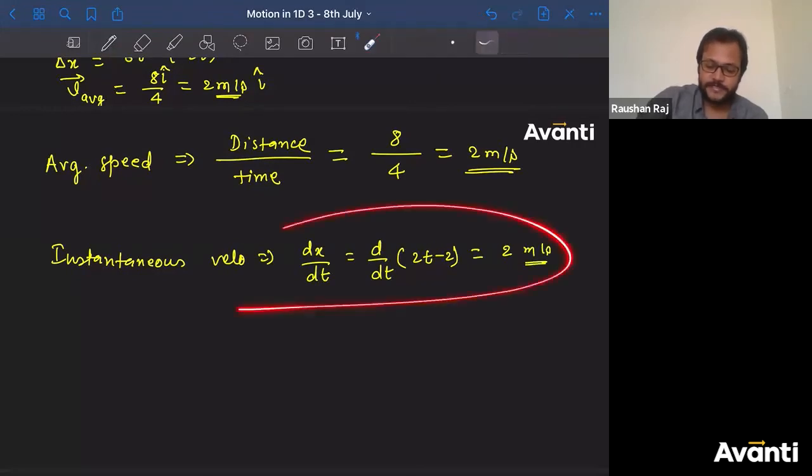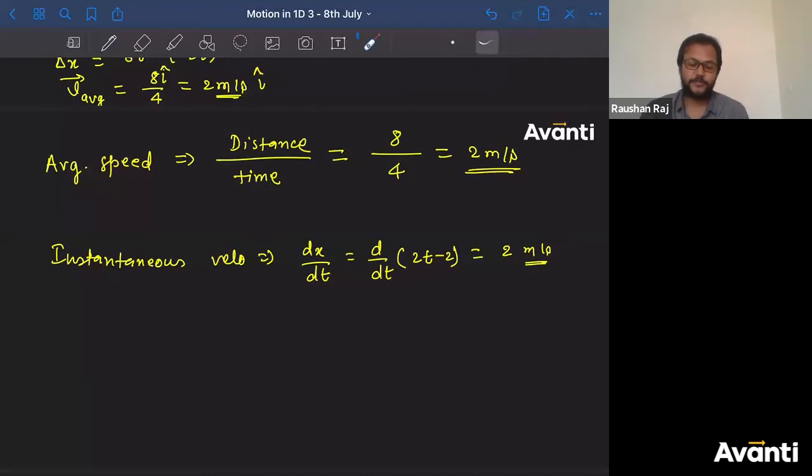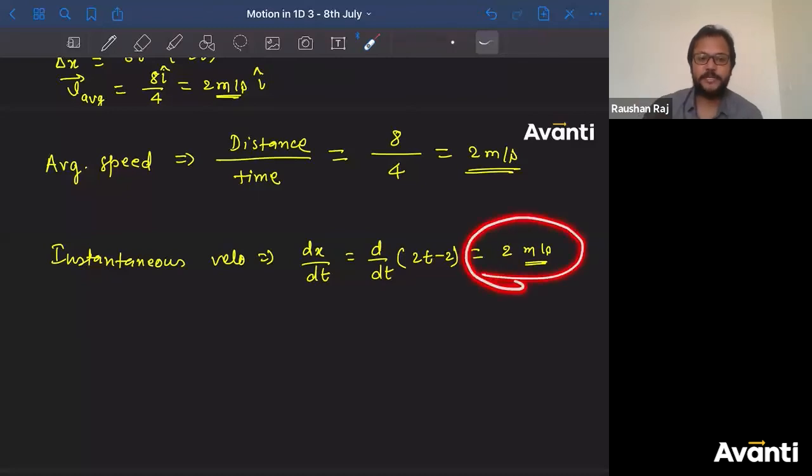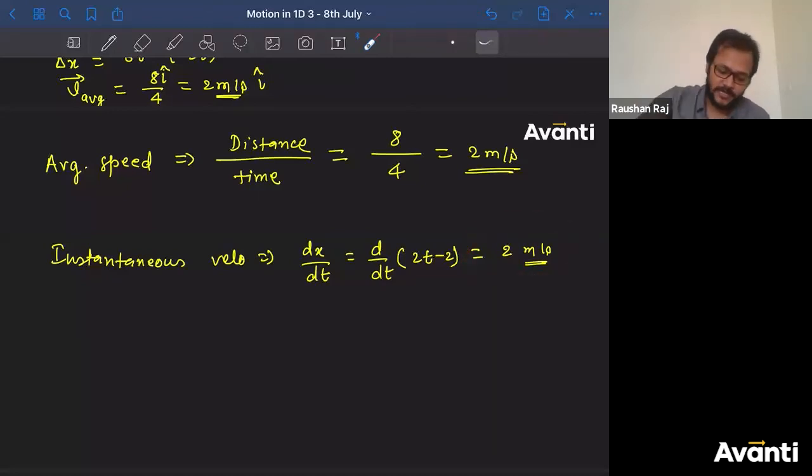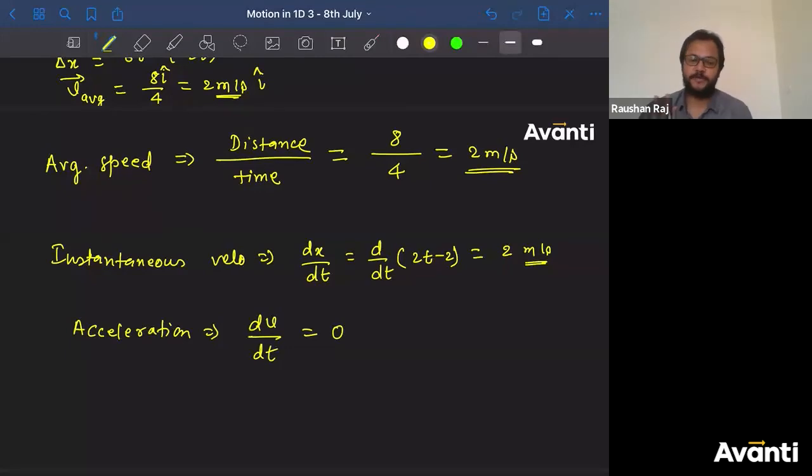What is the meaning of this? That instantaneous velocity is 2 meter per second. Tell me, what is the meaning of this part? That means velocity is constant everywhere. Yes, constant velocity. At each and every instant, the velocity is 2 meter per second. Uniform motion. Very good. What will be the acceleration? dv by dt. Did everyone understand? Very good.